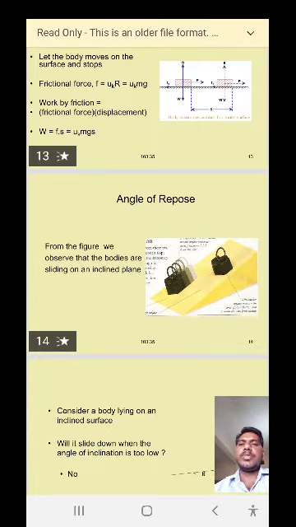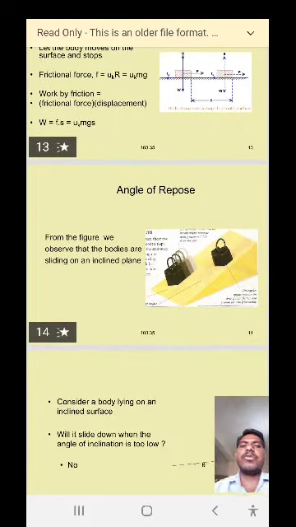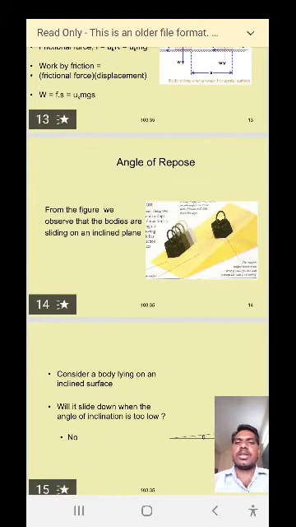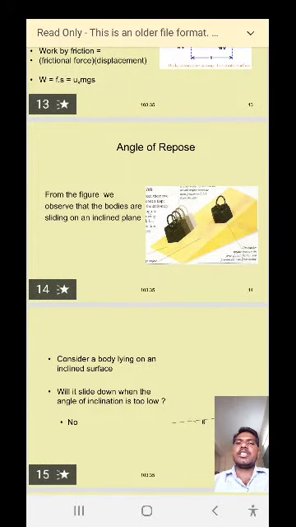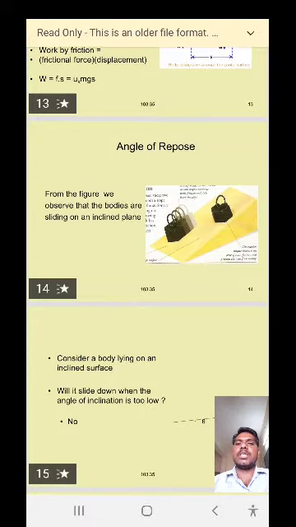So this is the expression for the amount of work done: W is equal to mu k mgs. This is the expression for the work done by the frictional force when the body is moving on the rough horizontal surface.